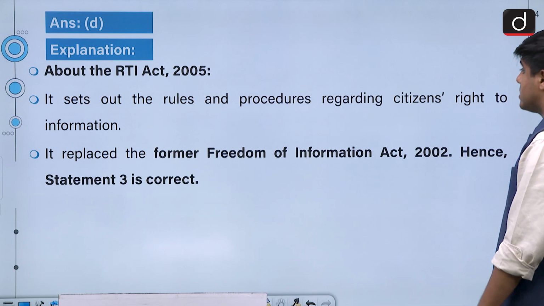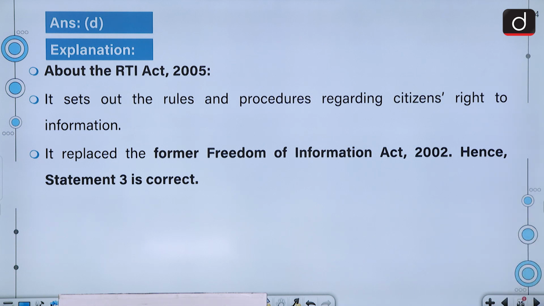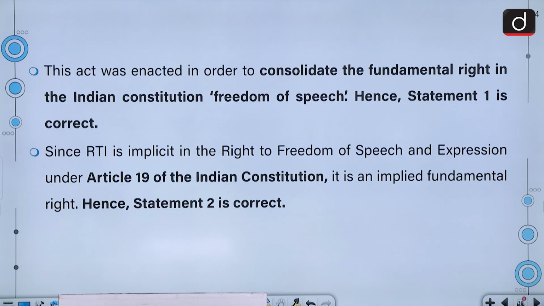Let us have a look at the explanation. First, the RTI Act 2005 sets out the rules and procedures regarding citizens' right to information. It replaced the former Freedom of Information Act 2002, hence statement 3 is correct. This act was enacted in order to consolidate the fundamental right in the Indian Constitution, freedom of speech, hence statement 1 is correct. Since RTI is implicit in the right to freedom of speech and expression under Article 19 of the Constitution, it is an implied fundamental right. Hence, statement 2 is also correct.